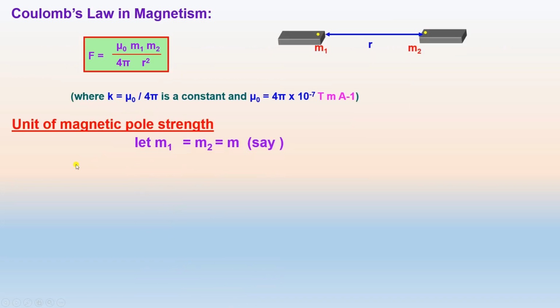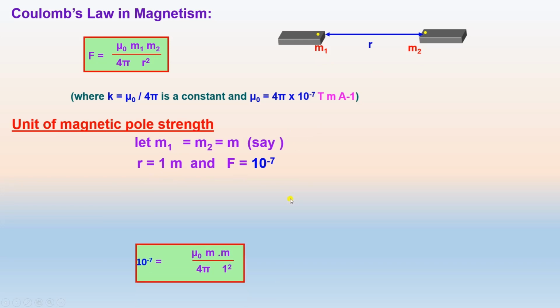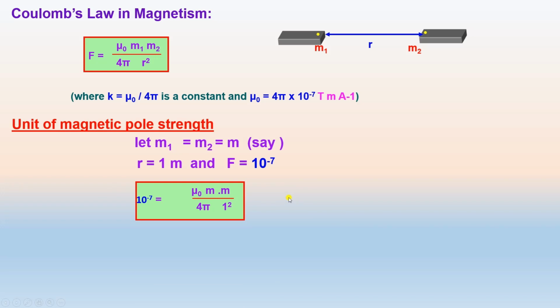From this we can find the unit of magnetic pole strength. Let m1 and m2 have equal value m, the distance of separation between the two poles be 1 meter, and the force of attraction or repulsion be 10 to the power of minus 7.